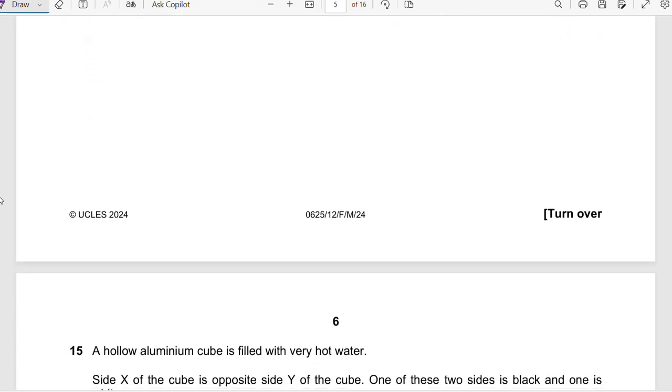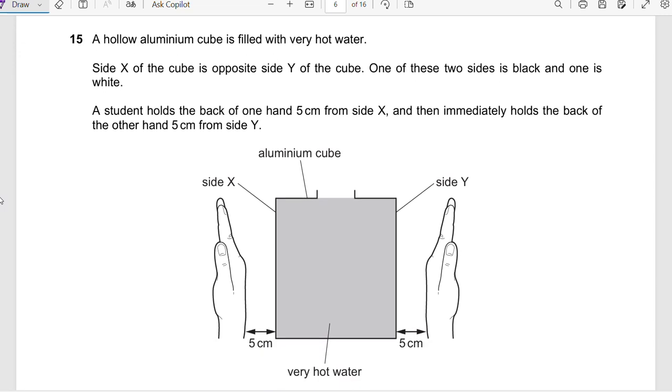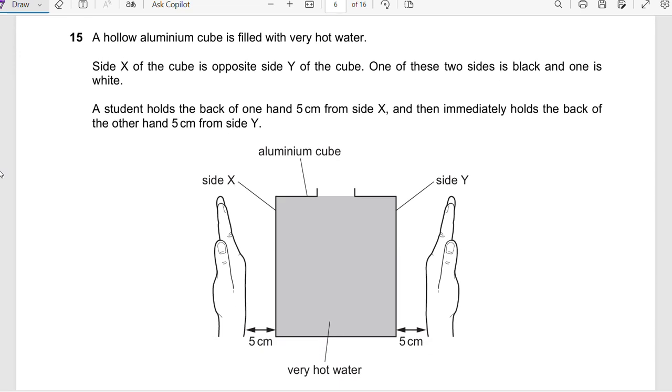Question 15. A hollow aluminum cube is filled with very hot water. Side X of the cube is opposite side Y of the cube. One of these sides is black and one is white.